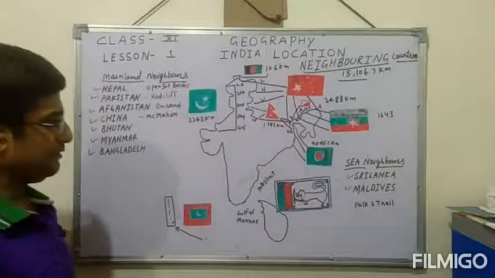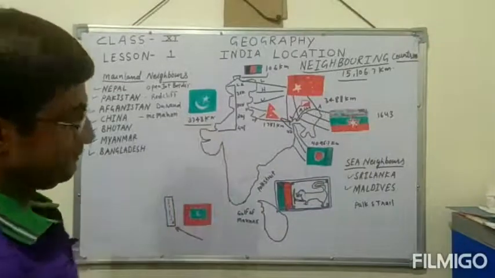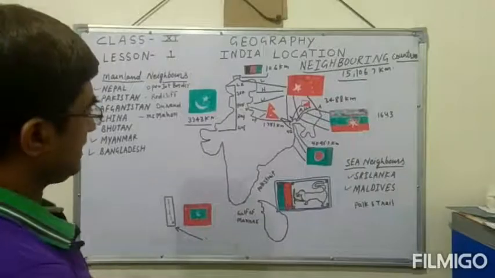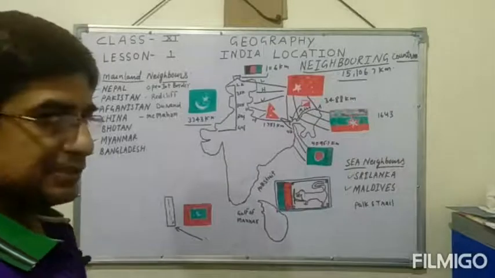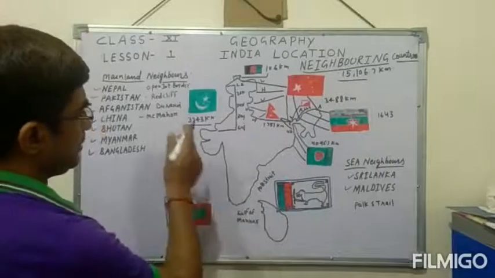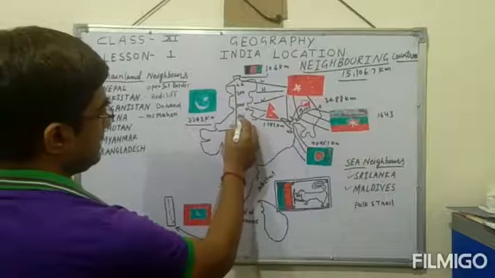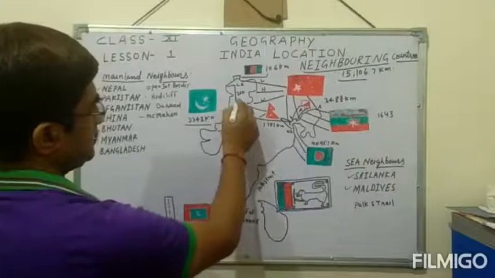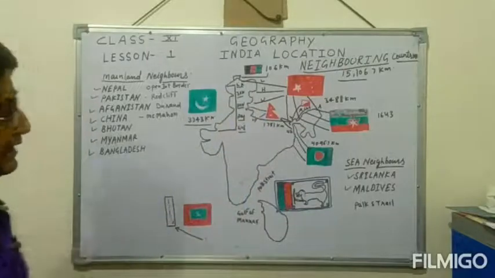So let's first study Pakistan. We share a boundary of 3,343 kilometers with Pakistan, and the states which share the boundary with Pakistan are Gujarat, Rajasthan and Punjab, and Jammu Kashmir and Ladakh, which are two union territories.